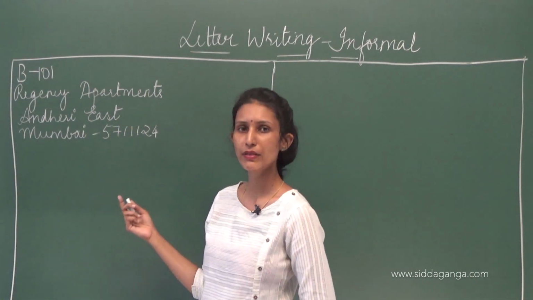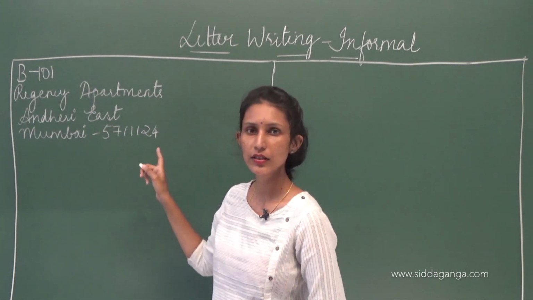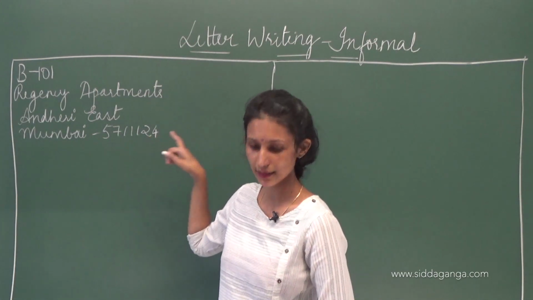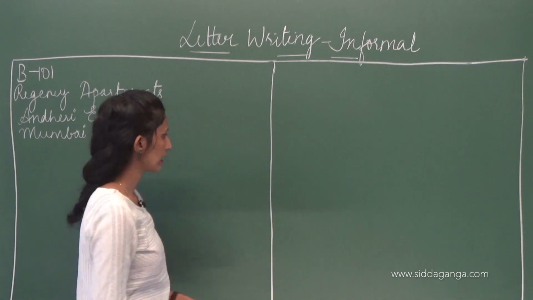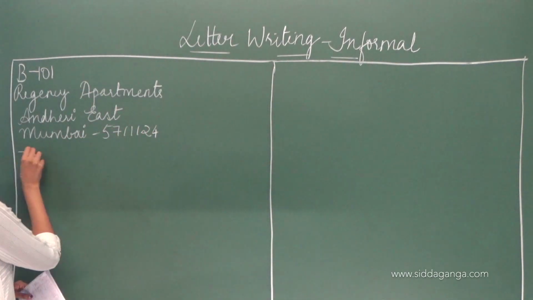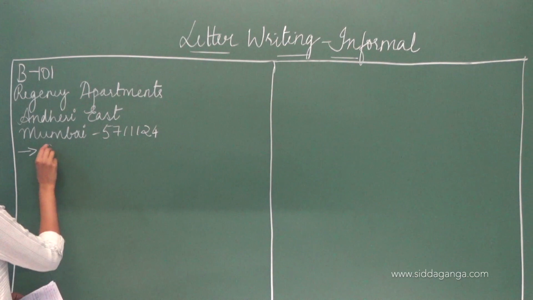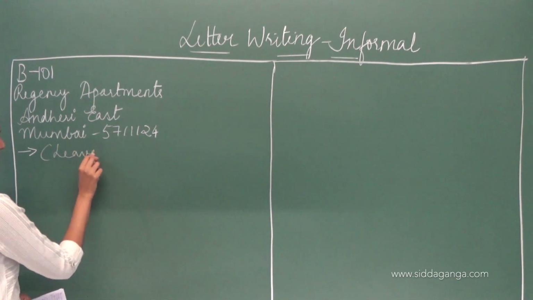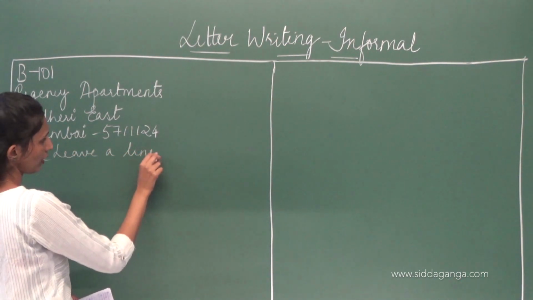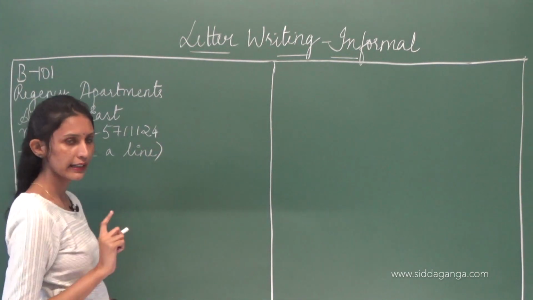B-101 Regency Apartments, Andheri East, Mumbai. So this is whose address? Sender's address, your address from. Next, leave a line. I put an arrow mark, that means leave a line. The arrow mark will specify leaving a line.